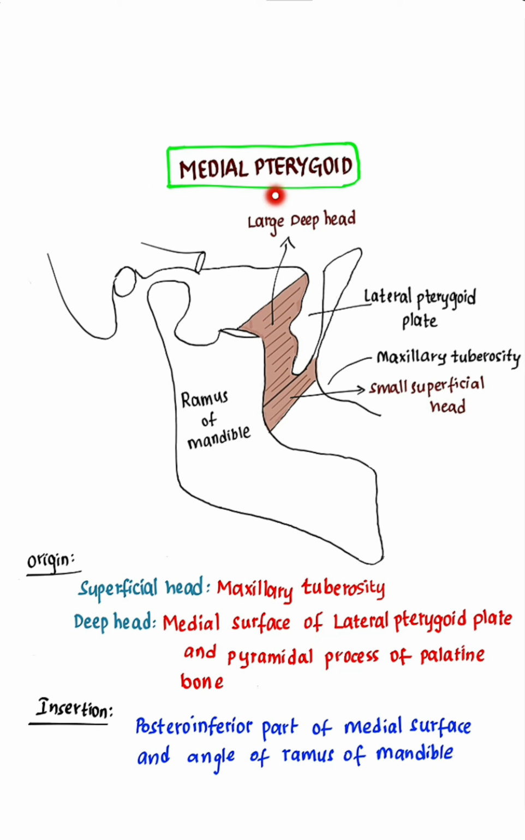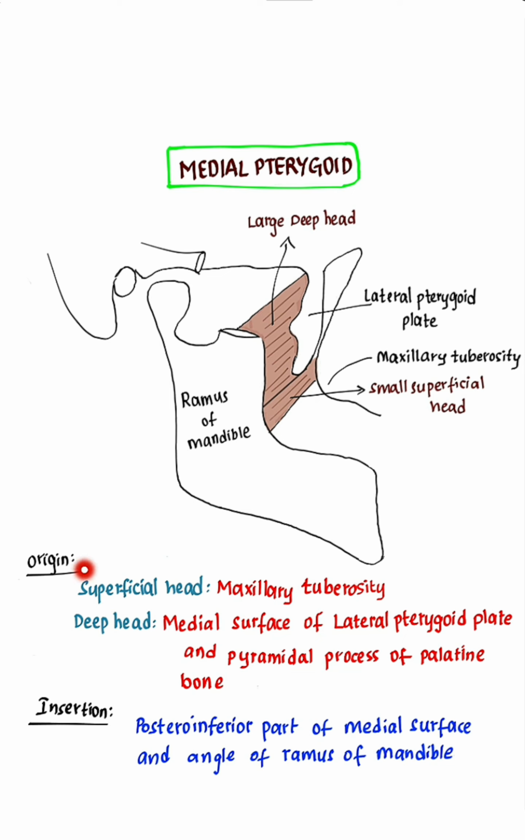Medial pterygoid. It is a quadrilateral muscle. It has two heads, superficial head and deep head. You can see that the superficial head is smaller, and the deep head is larger. Small superficial head, large deep head.